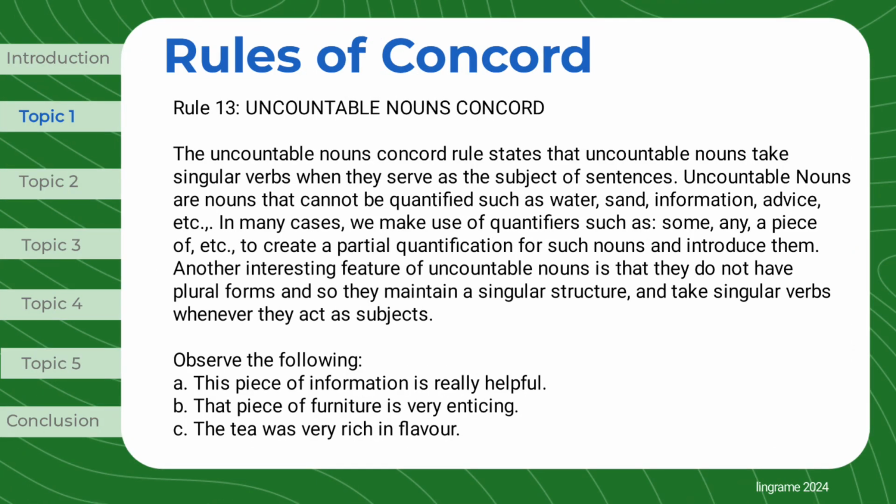Rule 13, Uncountable Nouns Concord. The Uncountable Nouns Concord rule states that uncountable nouns take singular verbs when they serve as the subject of sentences. Uncountable nouns are nouns that cannot be quantified, such as water, sand, information, advice, etc. In many cases, we make use of quantifiers such as some, any, a piece of, etc., to create a partial quantification for such nouns and introduce them.